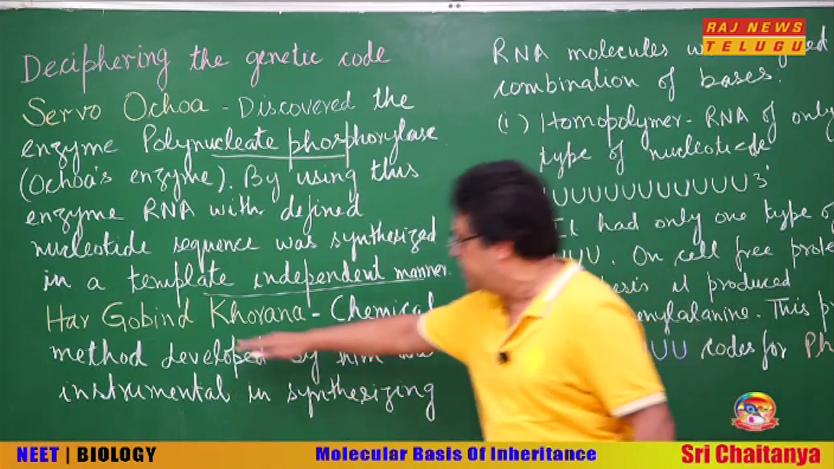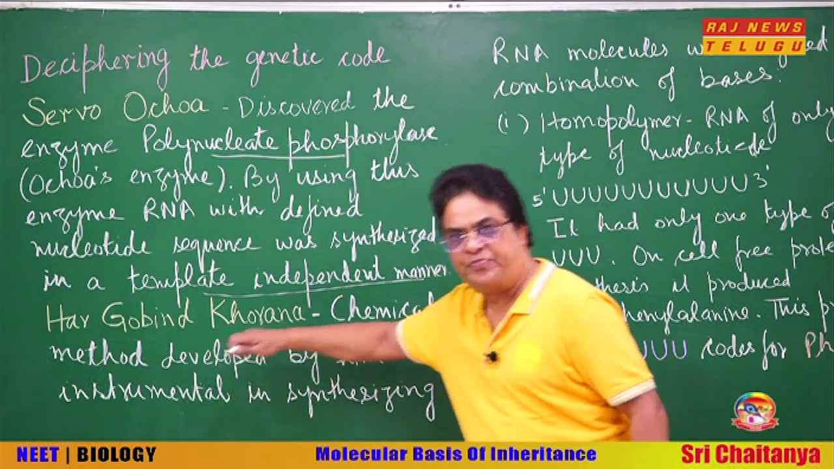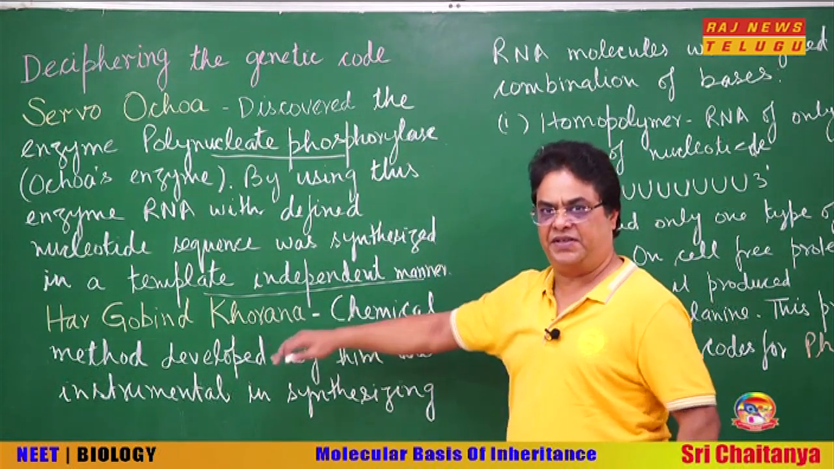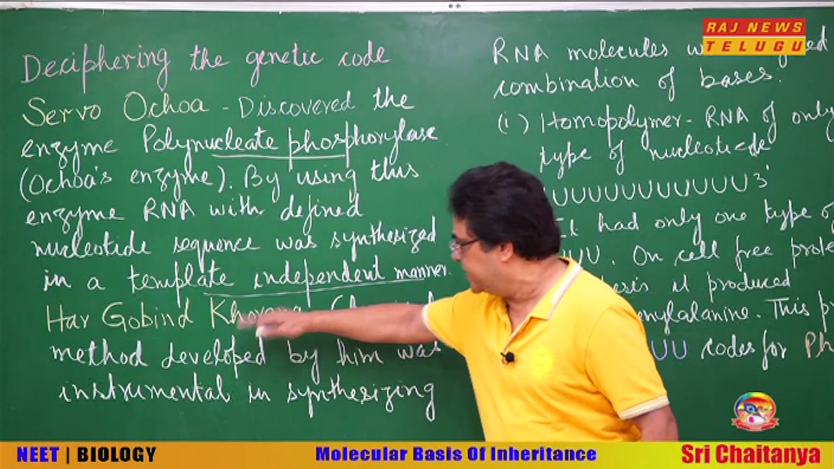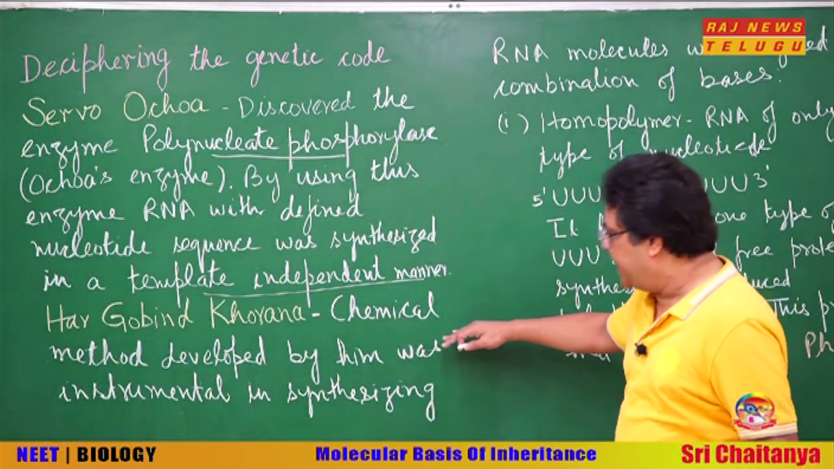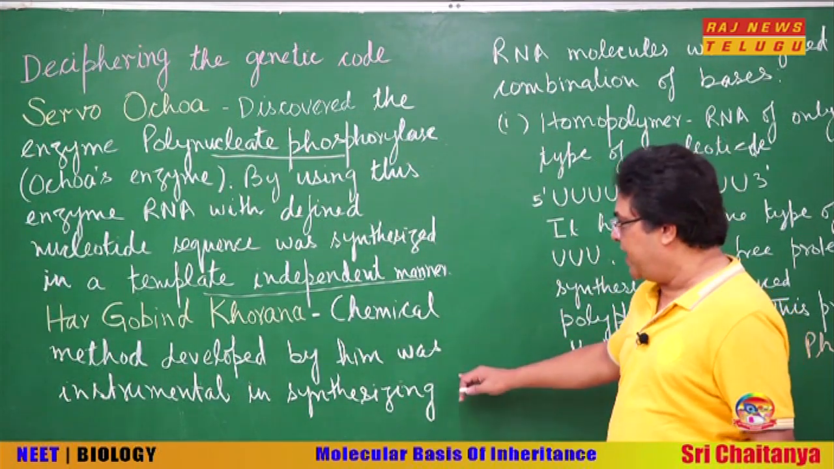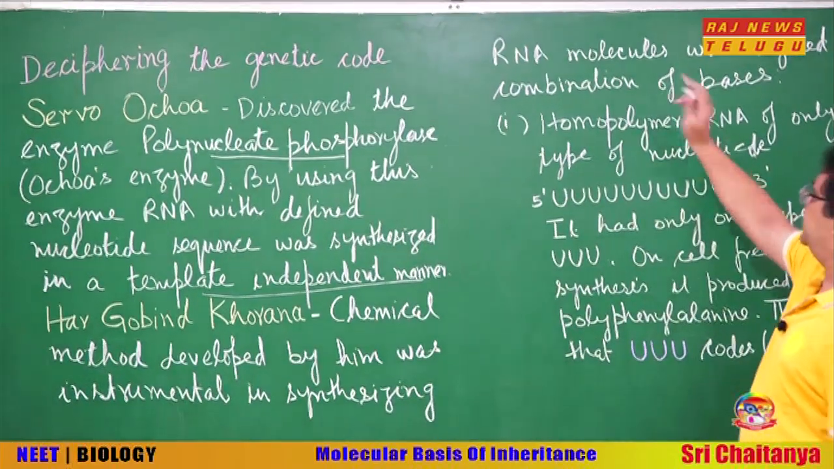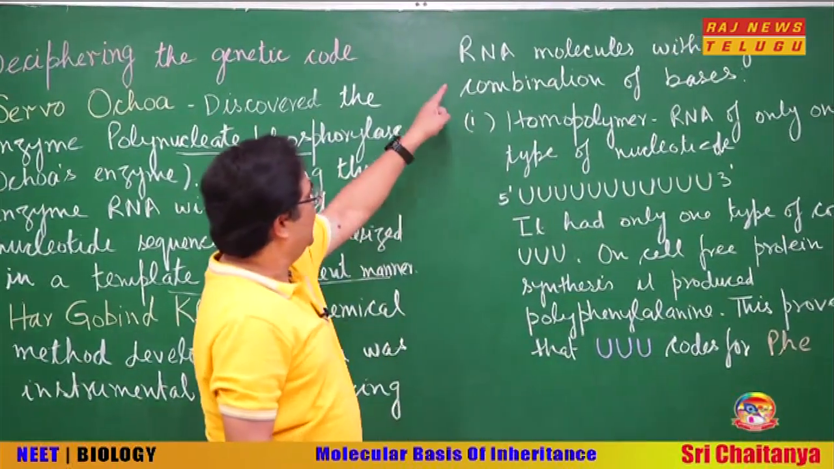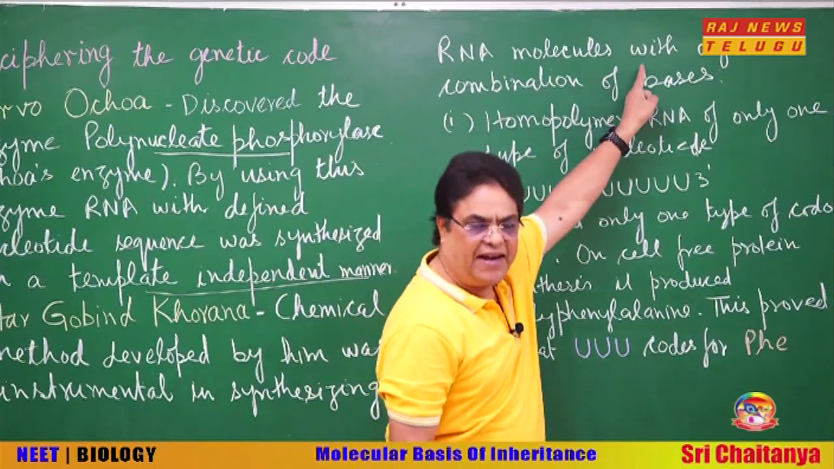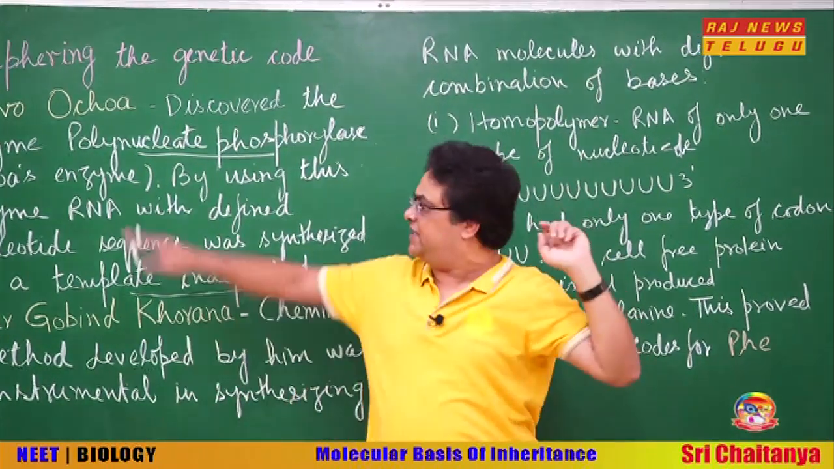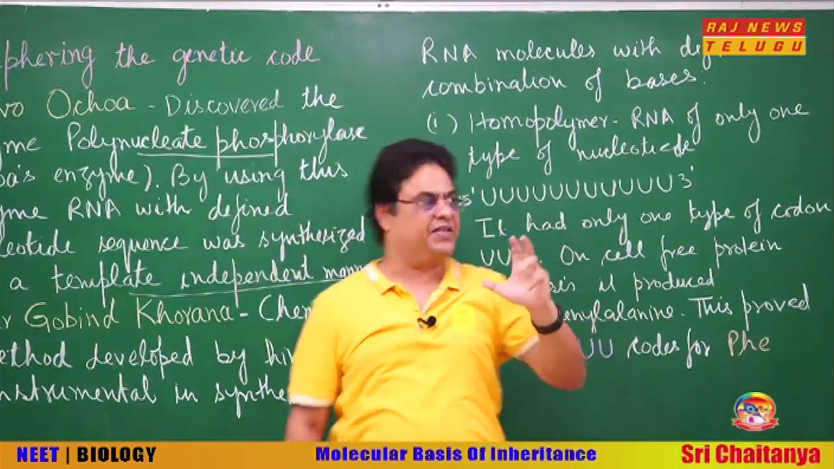Why? Because you see, Hargobind Khorana, a scientist of Indian origin, he was an American citizen but of Indian origin, developed a chemical method by which he was able to synthesize RNA molecules with defined nucleotide sequence. Okay, so this enzyme was very useful in doing this.